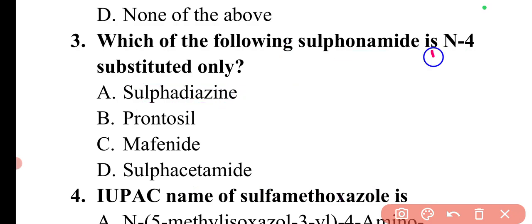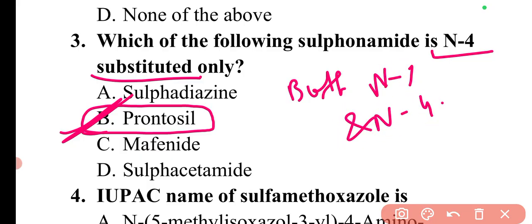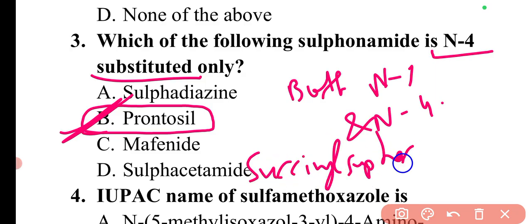There are examples of N4 substituted sulfonamides, which are basically prodrugs, and in this the example is Prontosil. So here option B will be the correct answer. There is one class which is both N1 and N4 substituted sulfonamides. In this the examples are succinyl sulfathiazole. So these are the examples.